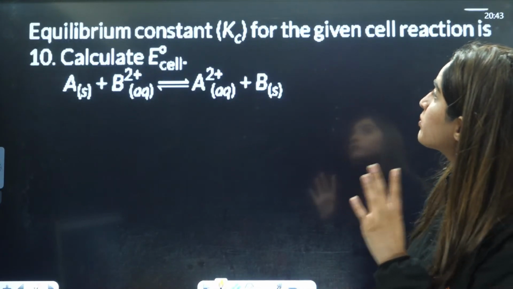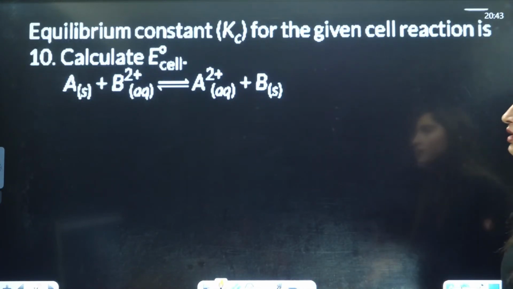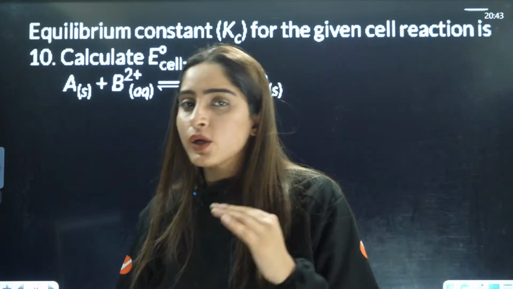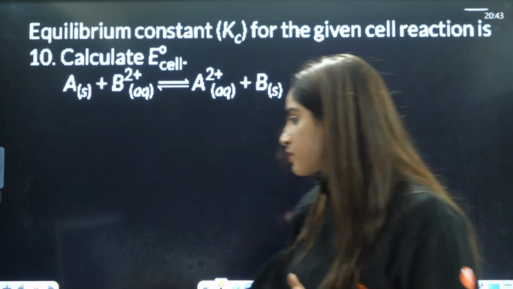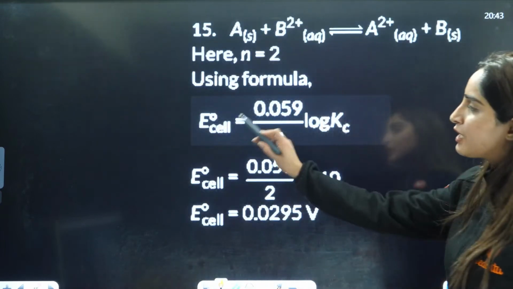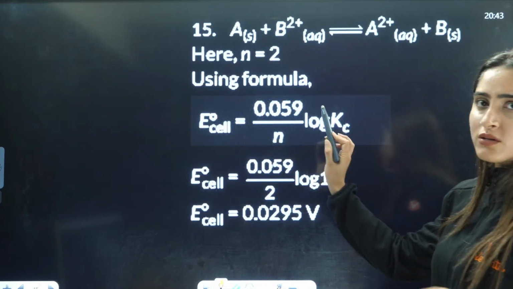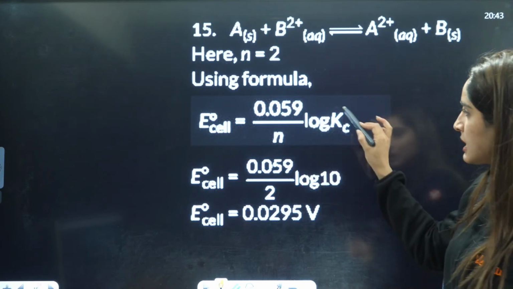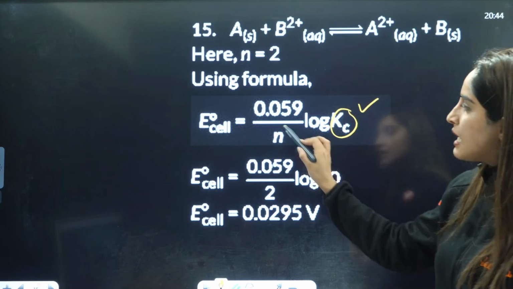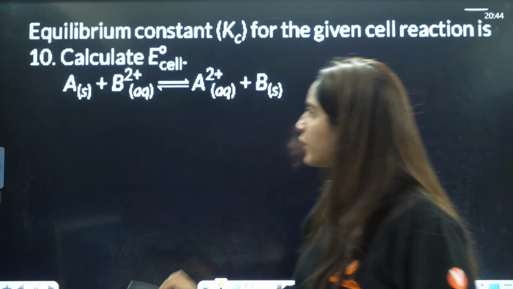Next is equilibrium constant for given cell reaction is given to you. It's a simple question of direct formula, right? So what is the formula, guys? Formula is E naught cell is equals to 0.06, also you can say 0.059 by n log of Kc. Kc is given to you as 10. N factor you can see here.